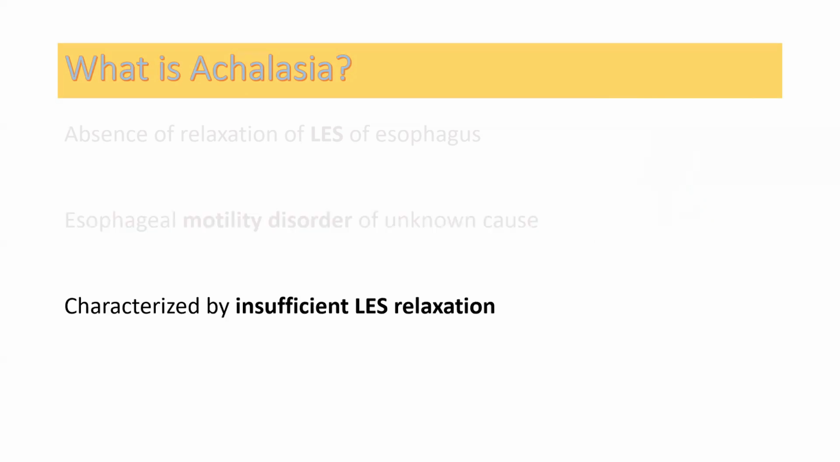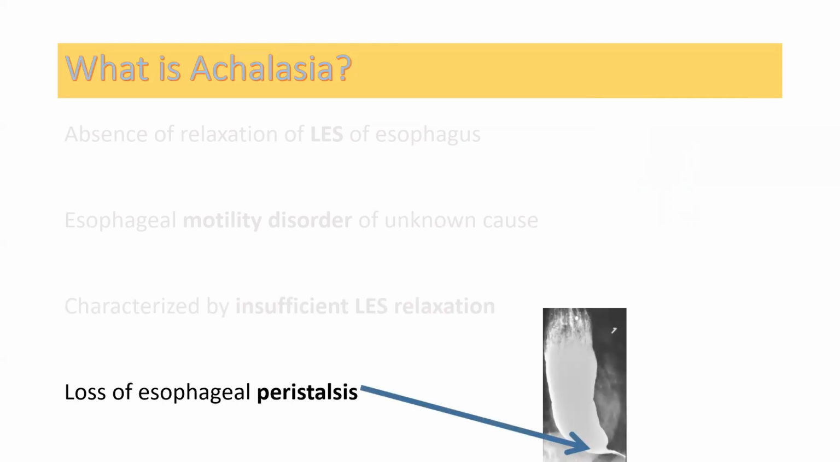And achalasia is characterized by insufficient lower esophageal relaxation, meaning the lower esophageal sphincter is constricted and the efficiency of the lower esophageal sphincter is not good because of innervation problems. Look at this, the esophageal peristalsis is lost, there is no peristalsis up to the esophagus. Look, there is no peristalsis movement present because of the constricted esophageal sphincter.